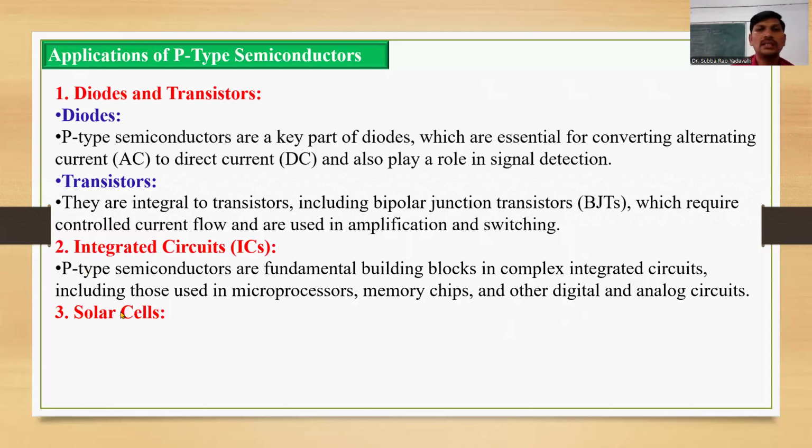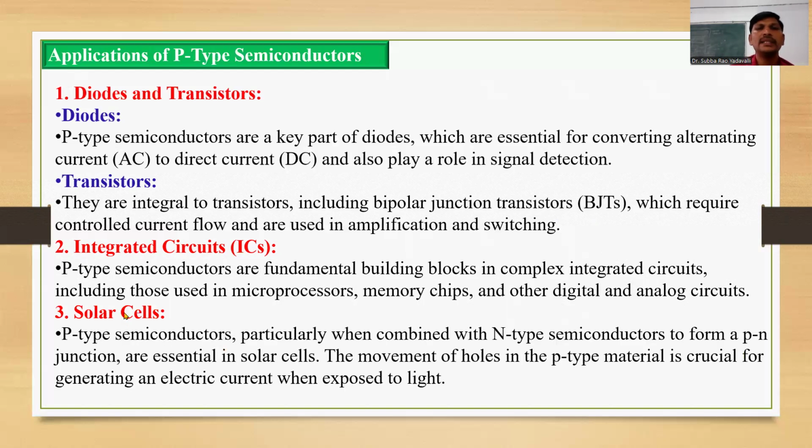And the next one, solar cells. To increase the conductivity of the solar panels, we introduce p-type semiconductors, and these are also combined with n-type semiconductors to form the p-n junction, which is very essential for solar cells.